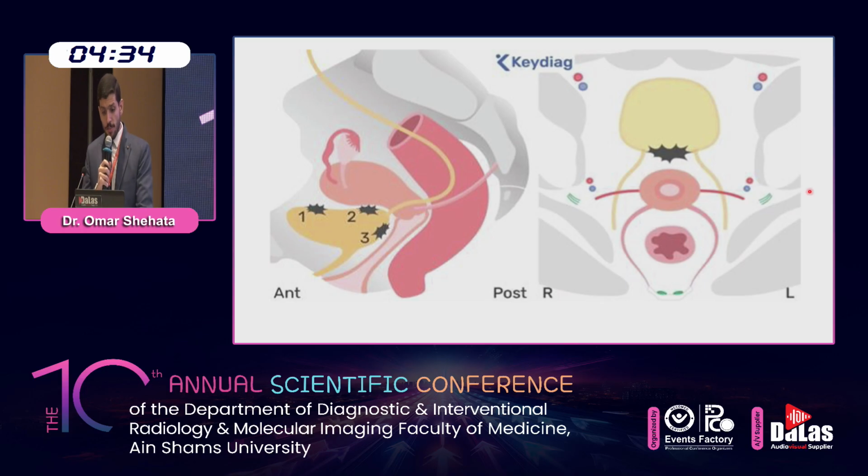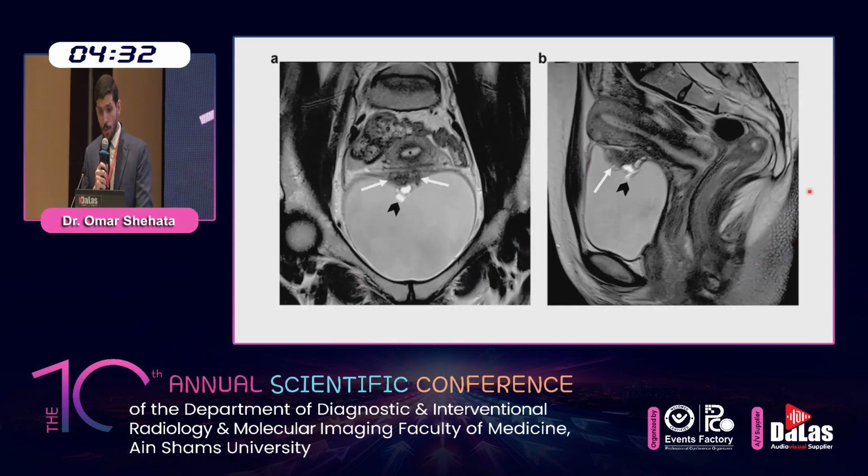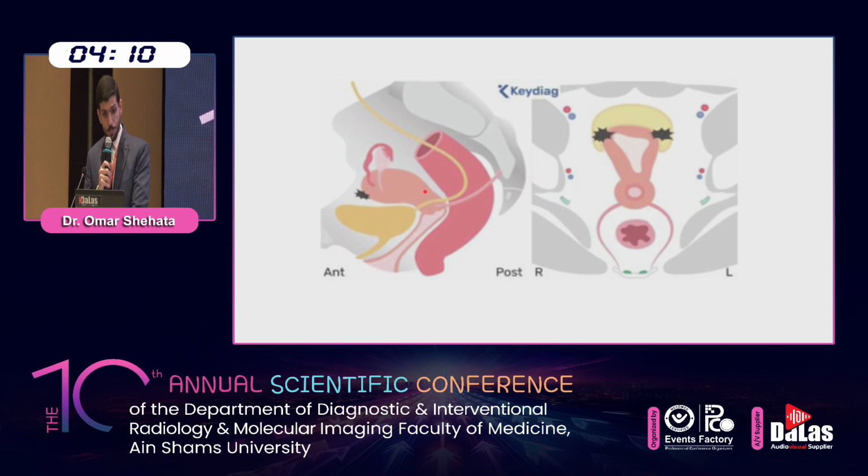As shown in this case, presented with bladder endometriosis with dysuria, coronal and sagittal T2 images reveal a well-defined low signal intensity nodule in the bladder projecting into the lumen. The nodule exhibits heterogeneous content due to small cystic areas indicative of glandular component.